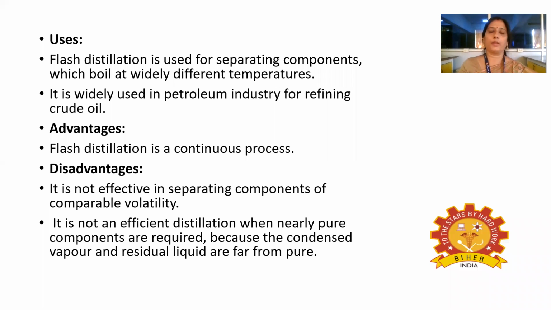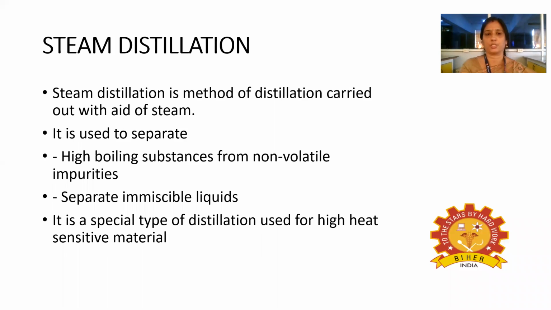So the main advantage is that it is a continuous process, and the main disadvantage is that we cannot separate highly purified liquid from its mixture.